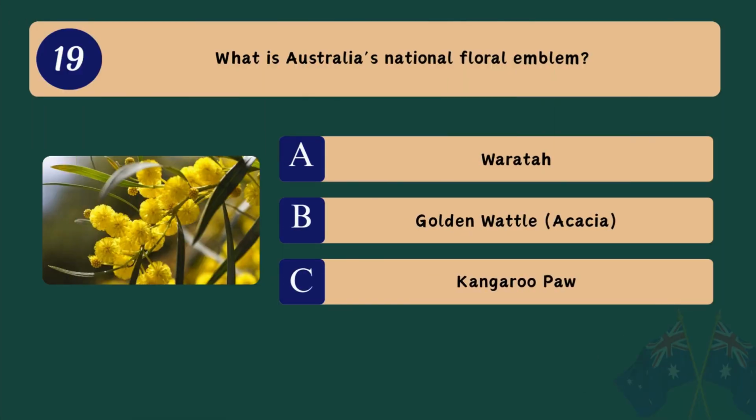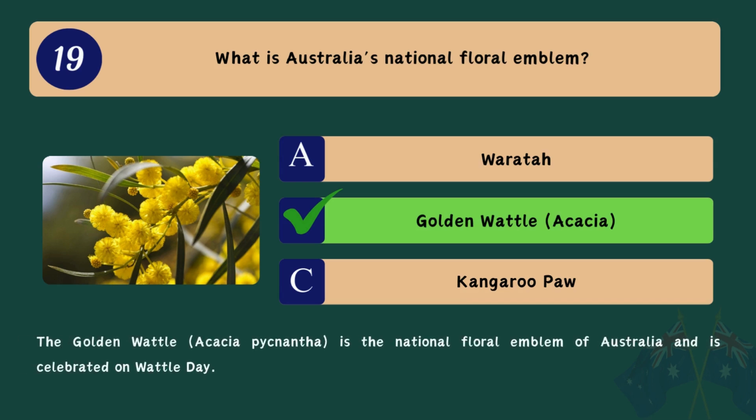Question 19. What is Australia's national floral emblem? A. Waratah. B. Golden wattle, acacia. C. Kangaroo paw. Correct answer. B. Golden wattle, acacia. The golden wattle, Acacia pycnantha, is the national floral emblem of Australia and is celebrated on Wattle Day.